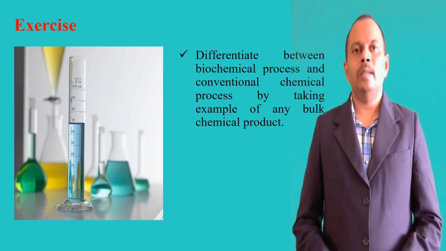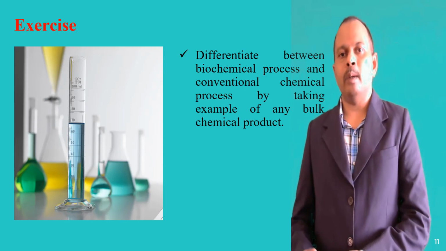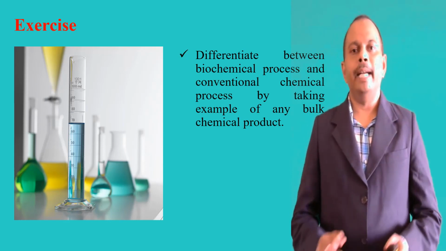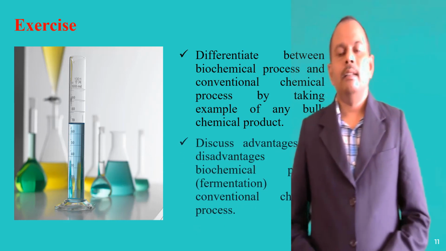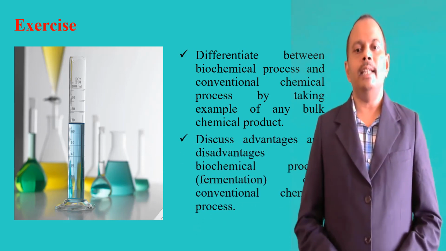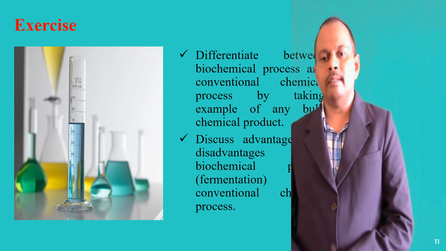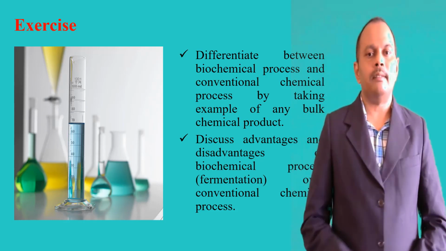Exercise. First one, differentiate between biochemical process and conventional chemical process by taking the example of any bulk chemical product. Second one, discuss advantages and disadvantages of the biochemical process over the conventional chemical process.